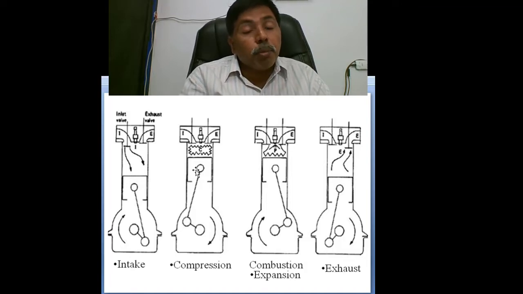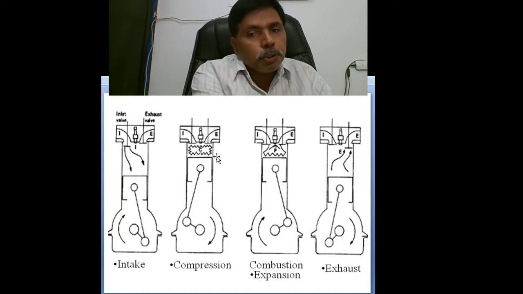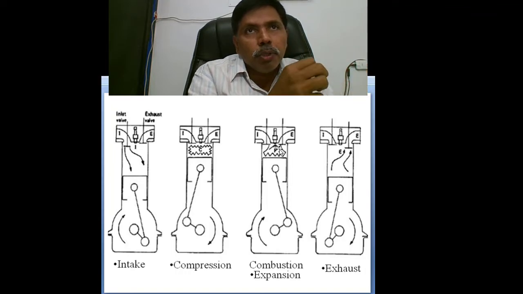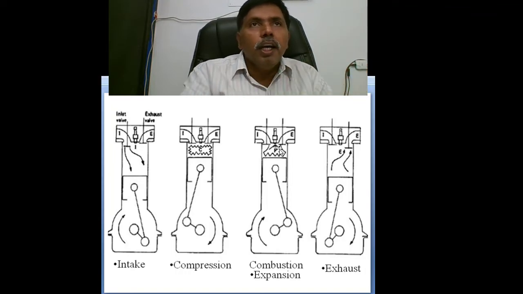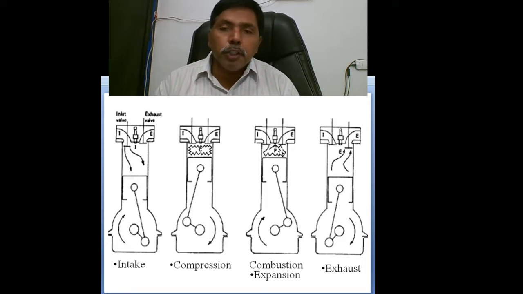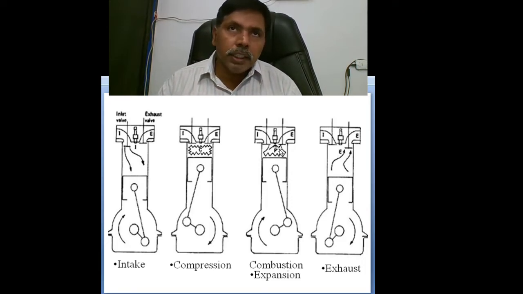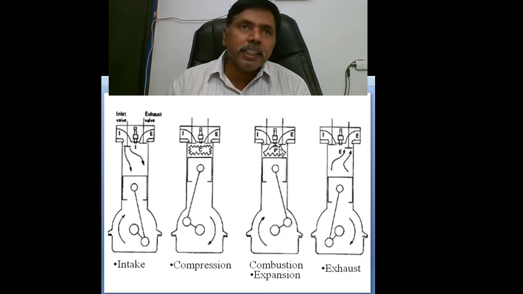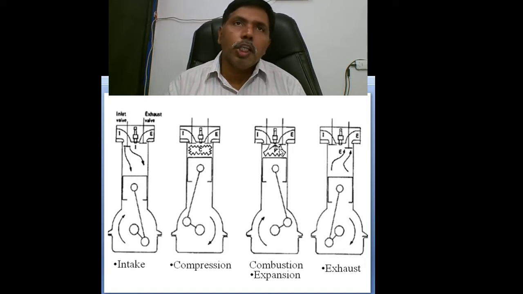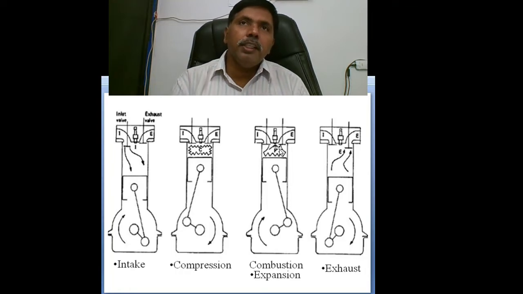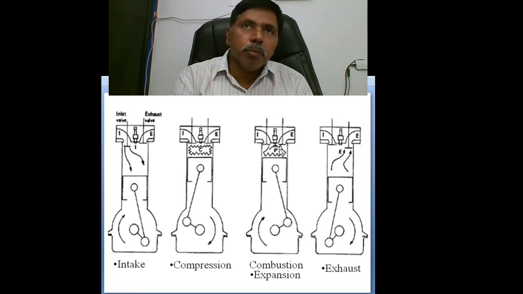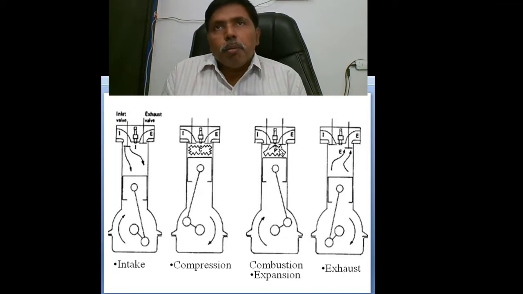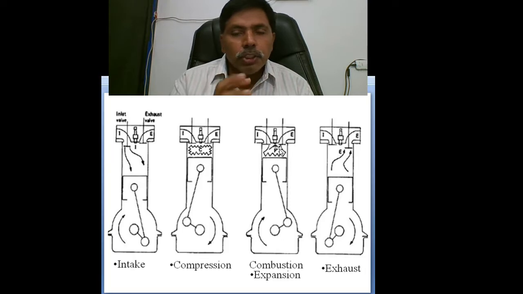So the second process is compression. The third process is combustion. In a spark ignition engine, the spark plug gives the spark, it generates a flame front, and total combustion of the fuel takes place. The second method is diesel engines, where we inject the fuel. The air already has a temperature higher than the self-ignition temperature of the fuel. The fuel first absorbs heat, later reaches the self-ignition temperature, catches fire, and the combustion completes. So combustion is the third process.